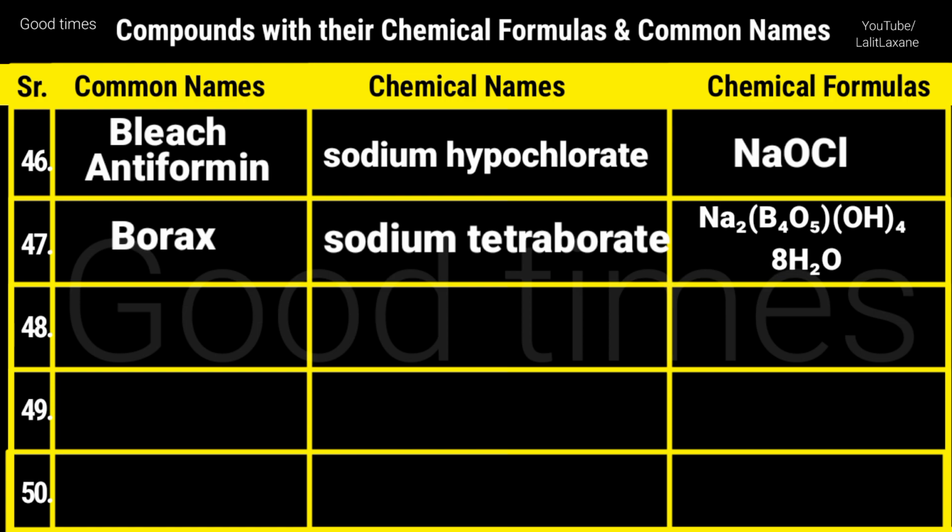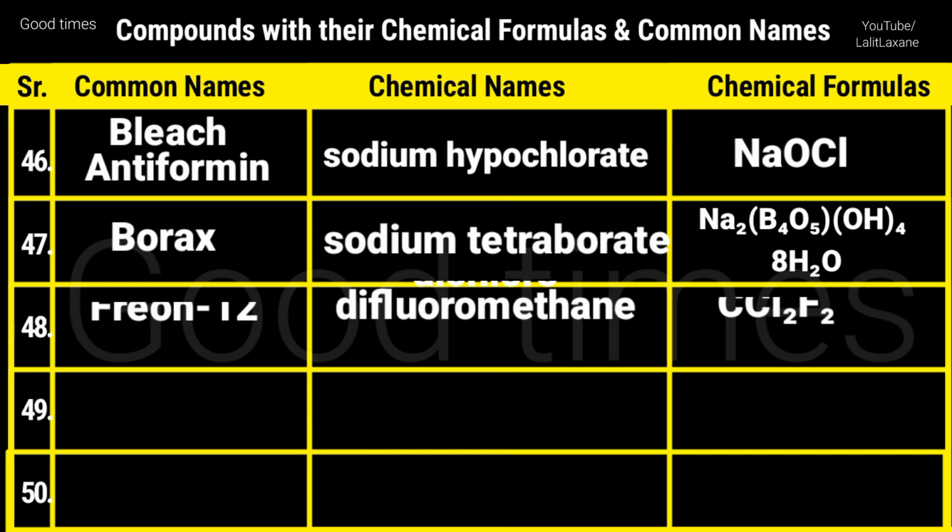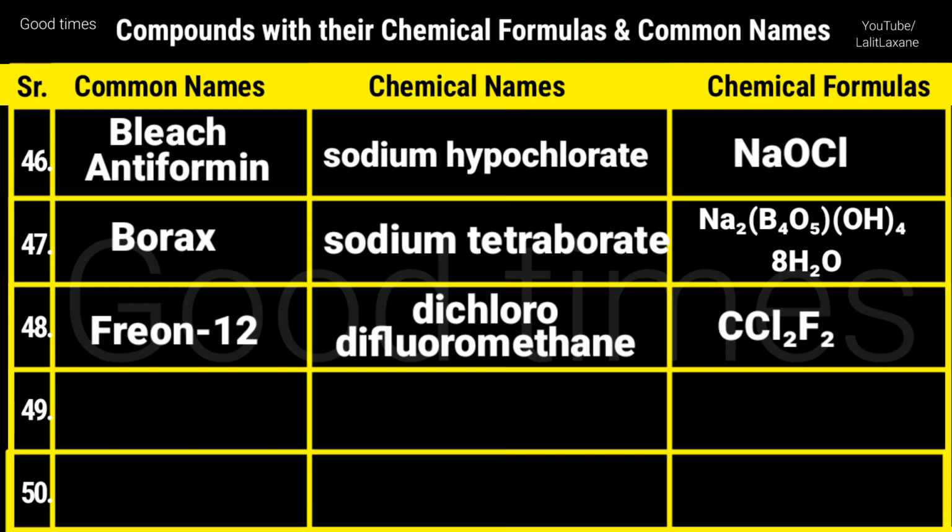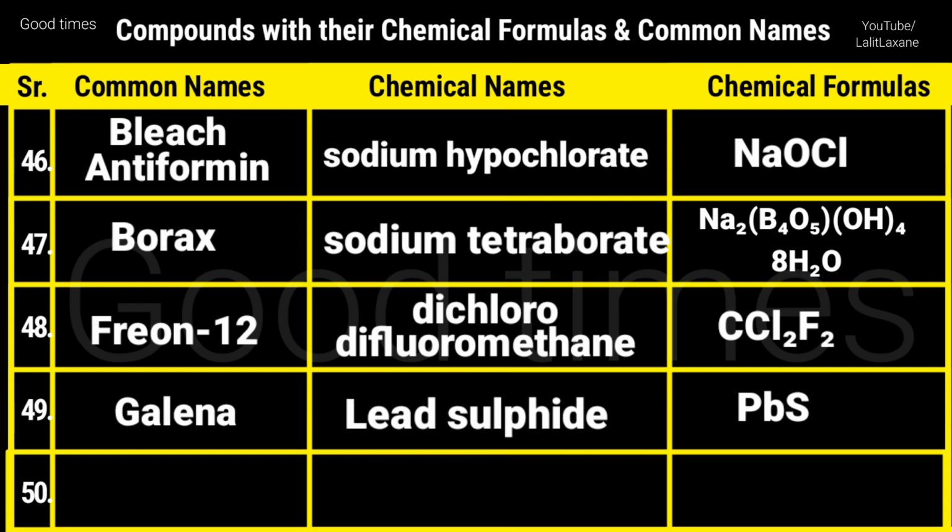Then borax, suhaga in Hindi, sodium tetraborate or sometimes it is also called sodium borate, Na2B4O5(OH)4.8H2O. Then Freon 12 or CFC-12, dichlorodifluoromethane, CCl2F2. Then galena, lead sulfide, PbS.